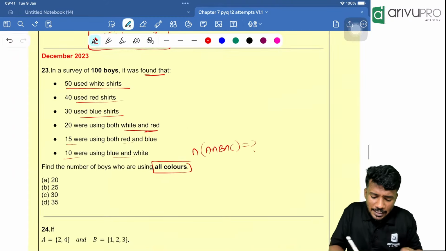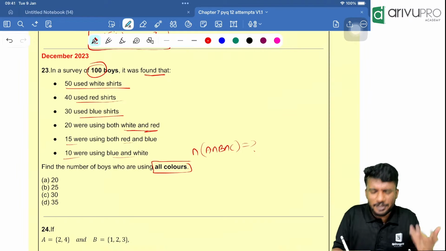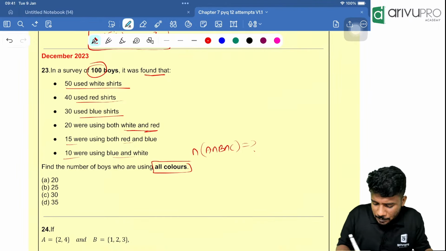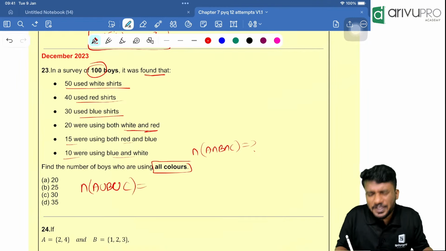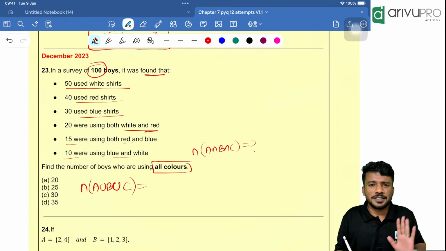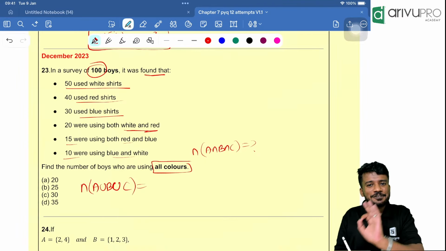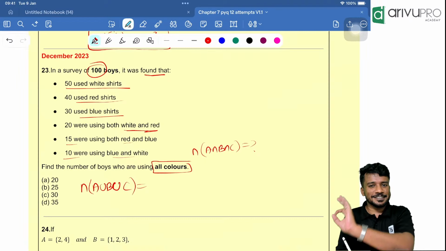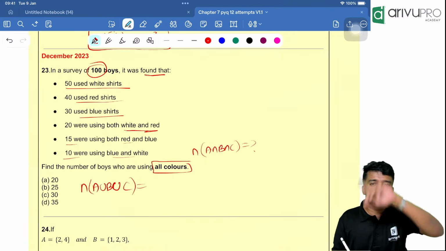People, here in total 100 people are there, right? That means we will take it as a universal part, n of A union B union C. So what is the formula we know? N of A union B union C is n of A plus n of B plus n of C minus n of A intersection B minus n of B intersection C minus n of A intersection C plus n of the intersection of all the terms.